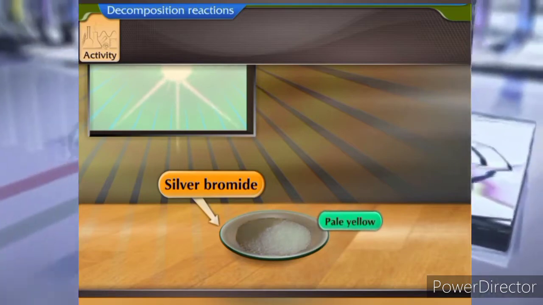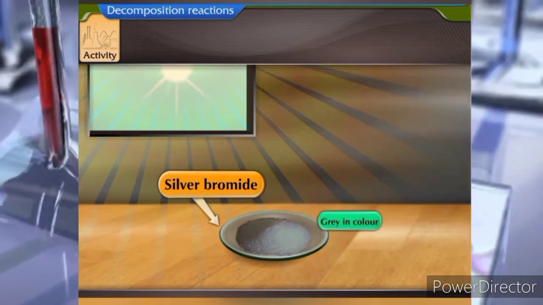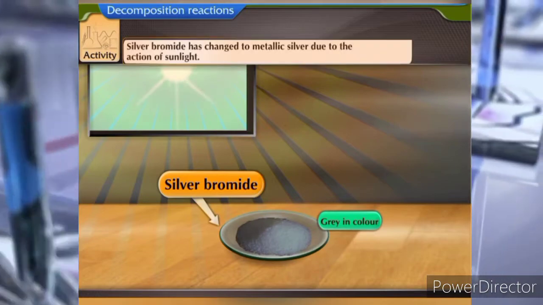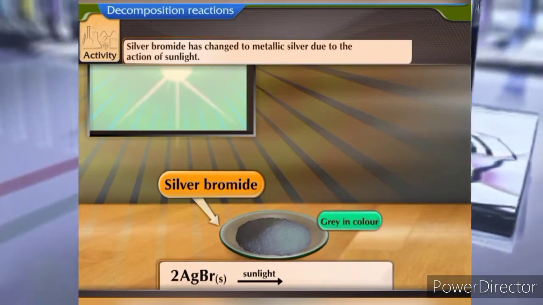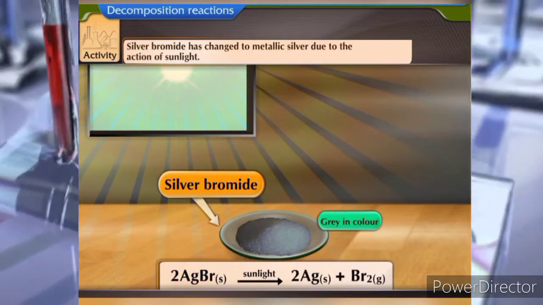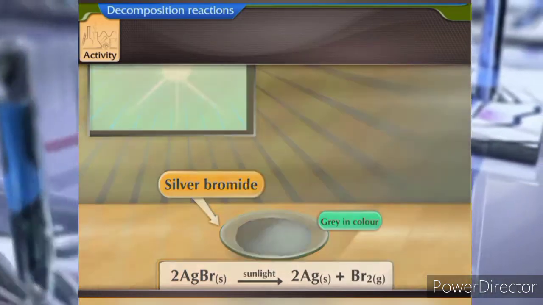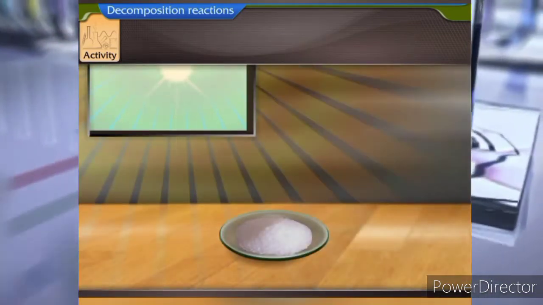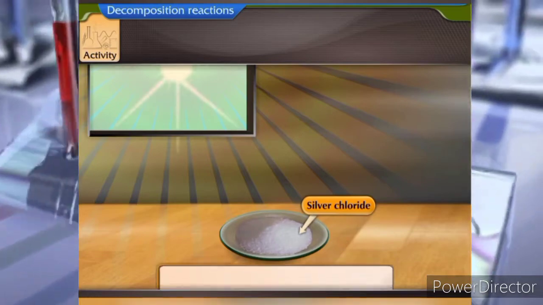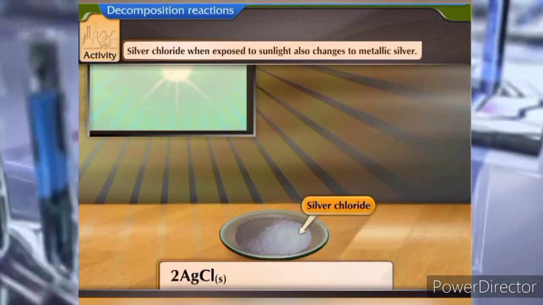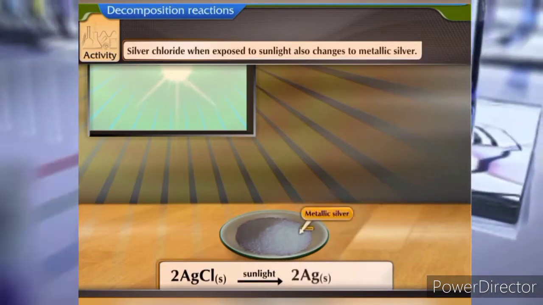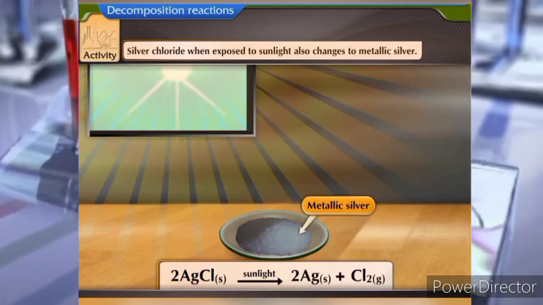The pale yellow silver bromide has turned gray in color. Silver bromide has changed to metallic silver due to the action of sunlight. A similar observation can be made using silver chloride. Silver chloride, when exposed to sunlight, also changes to metallic silver.